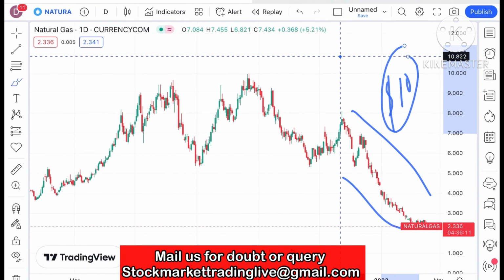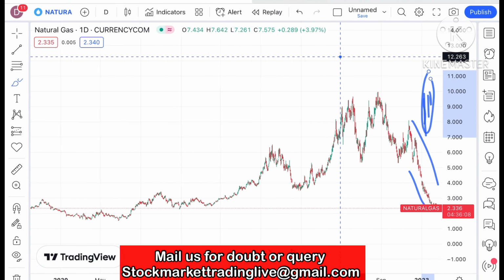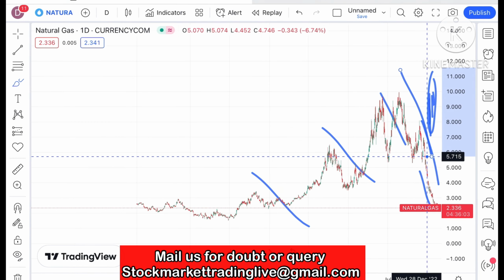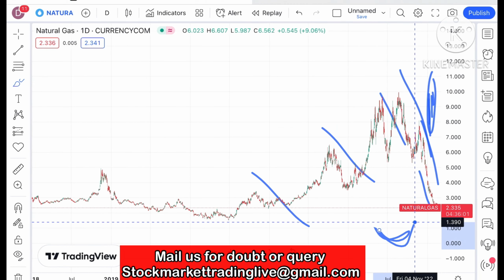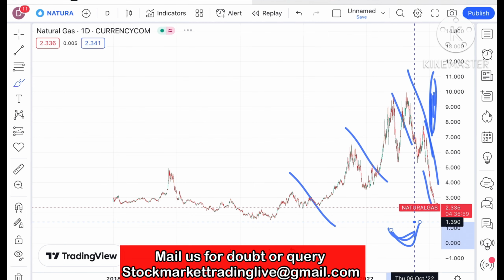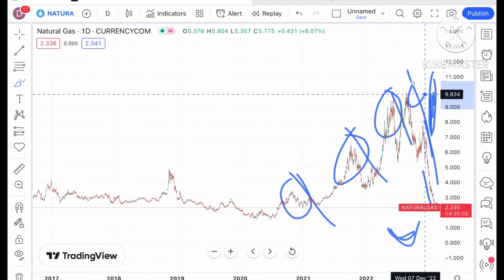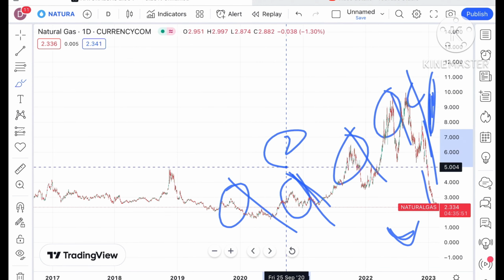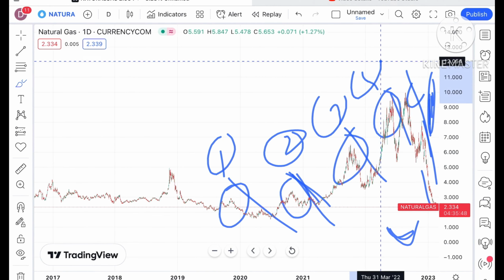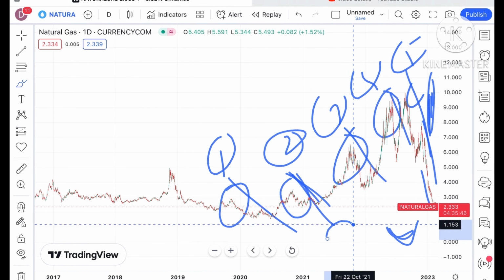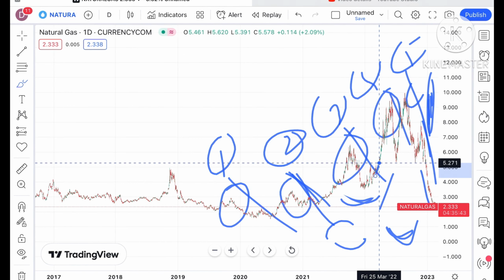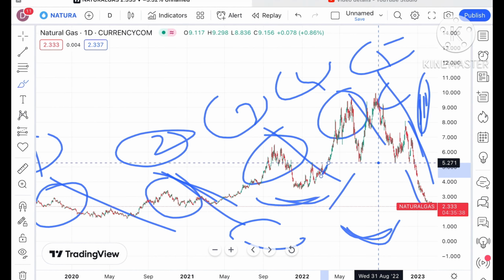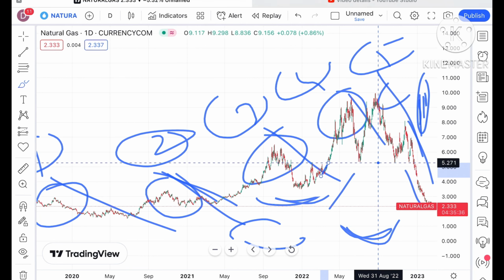Before $10, we have seen a pattern forming, which I have to explain in every video because you have to understand the pattern being created here. If it forms a swing, there is a chance of the price going further upside. This pattern says that whenever it hits its previous high, it makes a sharp fall after making its second high. You can see a sharp fall when the price moves upside, and after it forms a swing on the downside, it goes upside and makes a new high, and from there we have seen a sharp fall come.